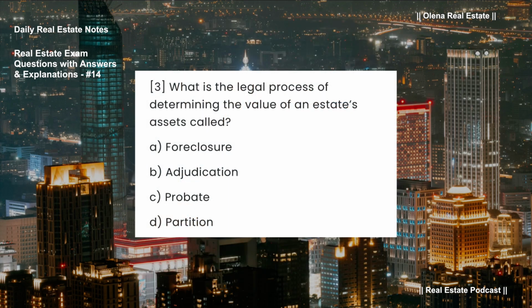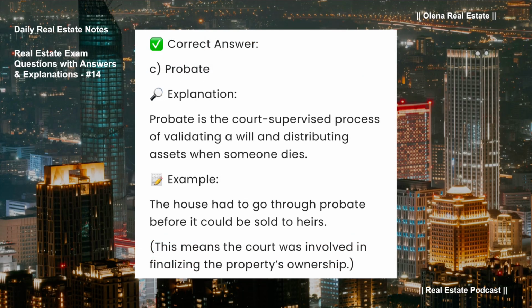What is the legal process of determining the value of an estate's assets called? A. Foreclosure. B. Adjudication. C. Probate. D. Partition. Correct answer, C. Probate. Probate is the court-supervised process of validating a will and distributing assets when someone dies.